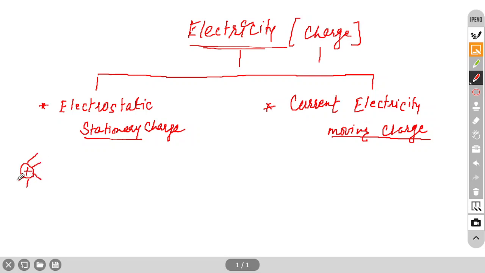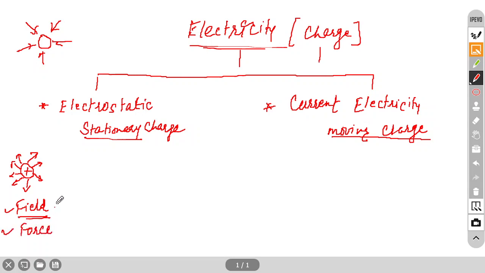Now suppose this is a positive charge. So there will be an electric field. Just like if there is mass, suppose earth, surrounding the earth there is a gravitational field, and because of that gravitational field we feel gravitational force. In the same way, if there is charge, then there will be a field surrounding this area. Field means the area it will cover. This is called the electrostatic field. First we study the field. This is not in the syllabus, this will come in 12th grade. So electrostatic field and electrostatic force, these two topics are not there, but these are the basics of electrostatics.